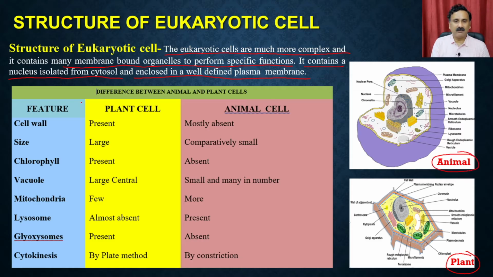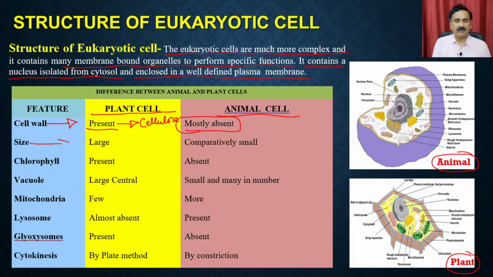So let's see the difference between the animal and the plant cells. These are the properties of the plant cell and these are the properties of the animal cell. What you see here is the cell wall. The cell wall is present in the plant cell, and the plant has a very robust cell wall which is made up mostly of cellulose, whereas the cell wall is completely absent in the animal cell.